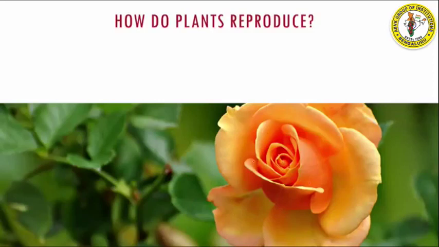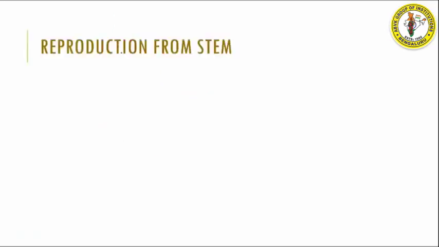So when you see reproduction in plants, plants reproduce either from their stem, from their leaves, from the roots, or from seeds. Now let us look at them one by one and study. The first one we will be seeing is reproduction from stem.